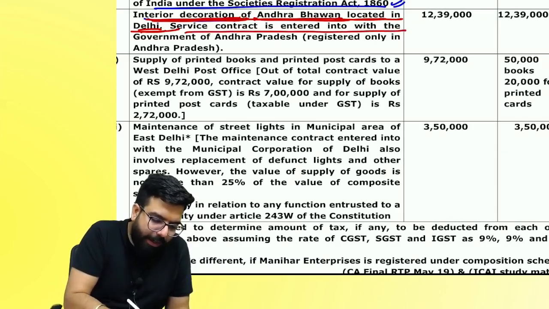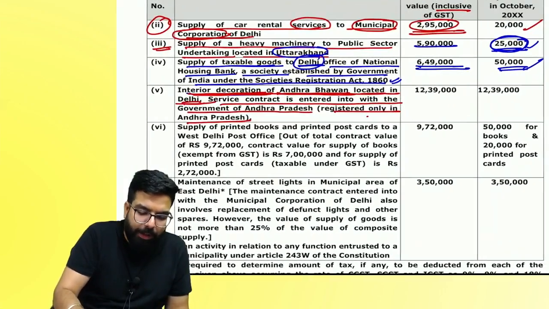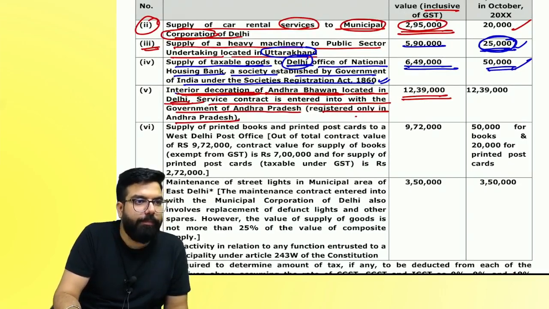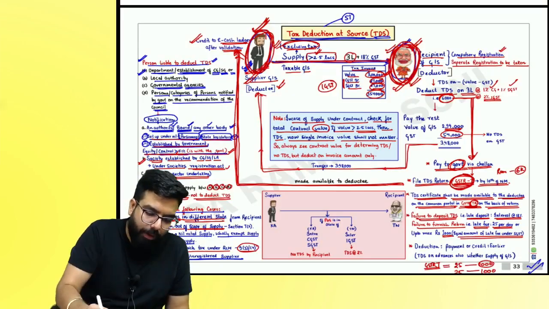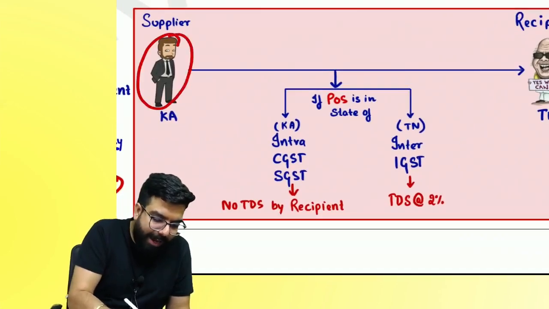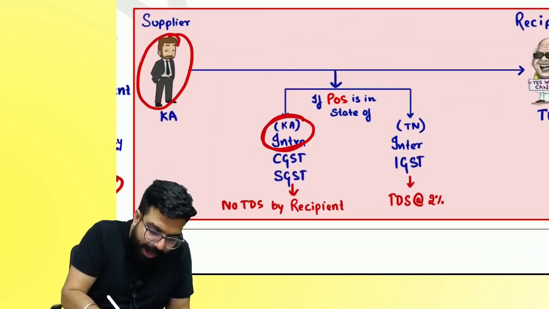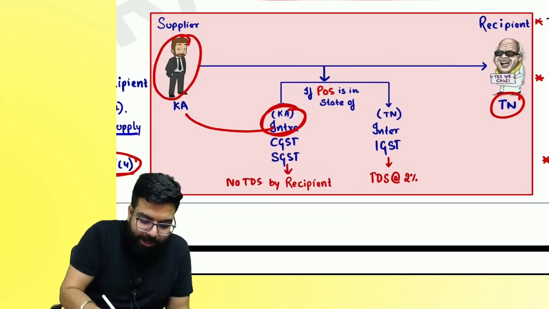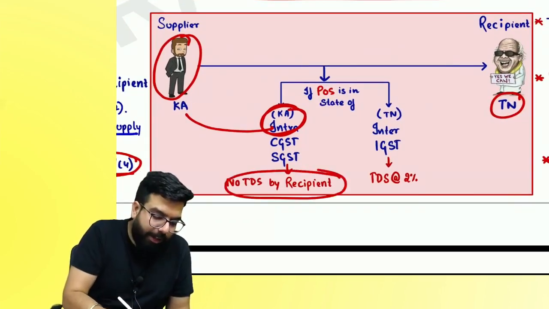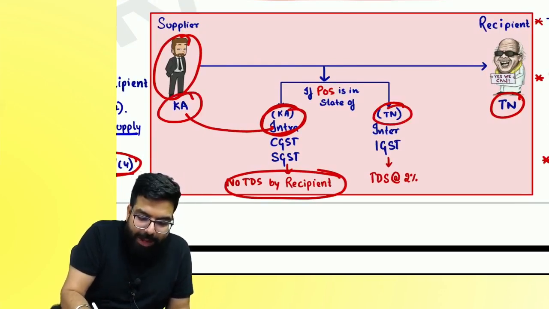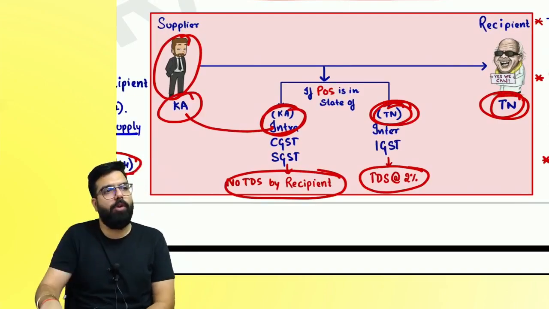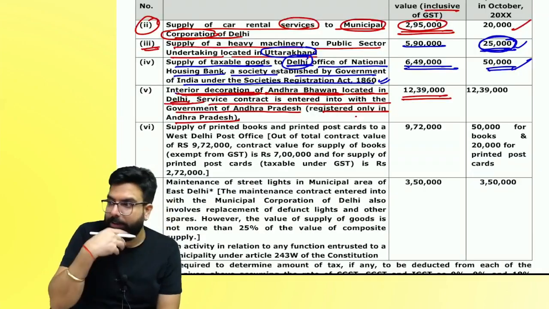Service contract is entered with the government of Andhra, registered in Andhra. My question over here: is the amount more than 2,50,000? Will TDS come? Why no? Supplier and place of supply are in one state, recipient is in another state. Will TDS come or not? Is my point clear to all? Can I go ahead? Next.